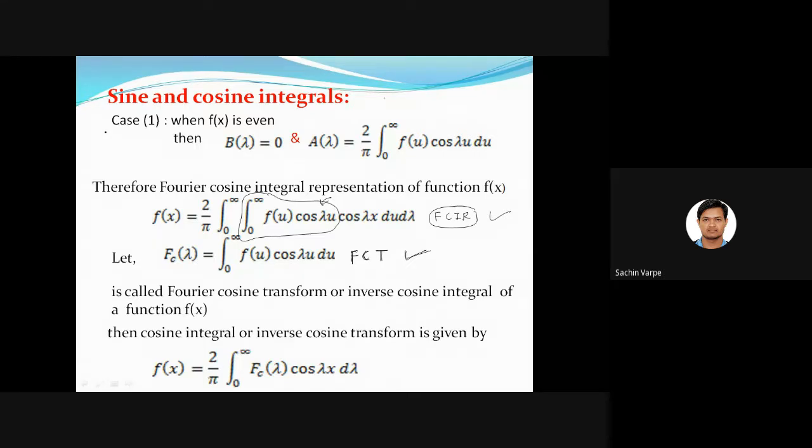So here we again discussed two new formulas. Already we have discussed the normal Fourier integral, right, and Fourier transform. Now we have discussed Fourier cosine integral and its transform, Fourier cosine transform. These are the four formulas up till now we have discussed. So this is Fourier cosine integral and this is Fourier cosine transform. If the function is even, we can denote that cosine transform by F_c of lambda. C is just for the cosine transform notation. Don't get confused with the notation.